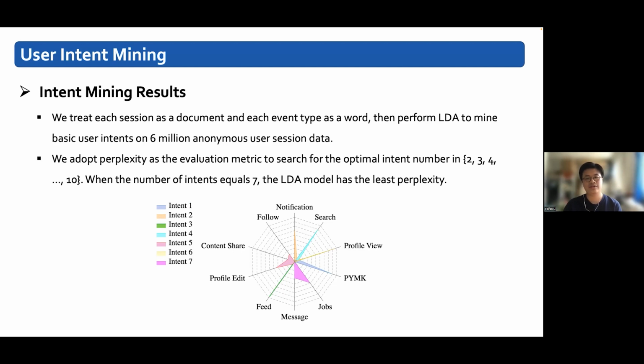The meaning of each intent can be expanded by the top weight events that make up them. For example, we can find that the 2 events with top weight making up intent 1 are people you may know and profile view, indicating that the users want to expand their connections on LinkedIn.